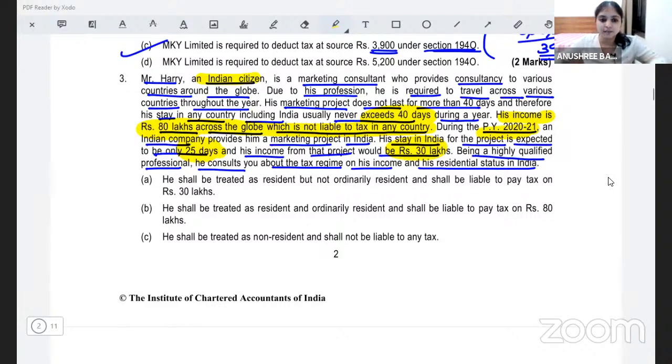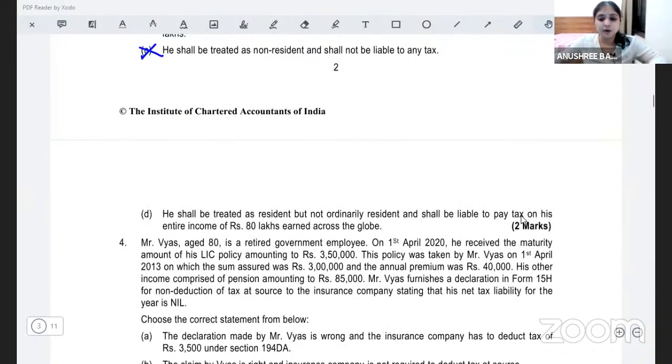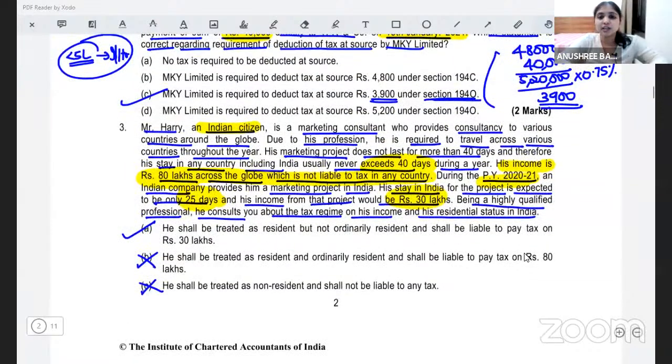So look at option A. He shall be treated as RNOR and he shall be liable to pay tax on 30 lakhs. This does seem to be correct. He shall be treated as RNOR? No. He shall be treated as NR? No. He's an RNOR. We just spoke about it, deemed resident. He shall be treated as RNOR, but he will be liable to pay tax on the entire 80 lakh? Definitely no. RNOR, what is the scope of total income? Which incomes do we ask them to pay tax?